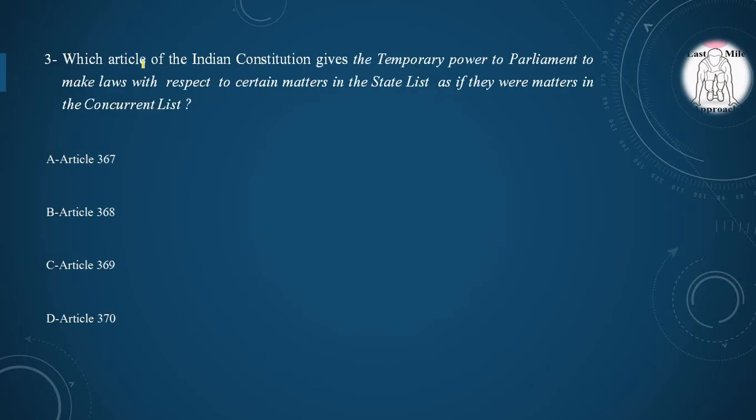Moving to our third question, which article of the Indian Constitution gives the temporary power to Parliament to make laws with respect to certain matters in the state list as if they were matters in the concurrent list? Option A Article 367, Option B Article 368, Option C Article 369, Option D Article 370, and the correct option is option C Article 369.